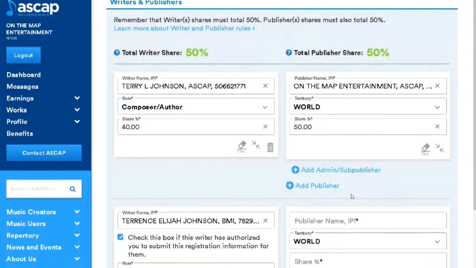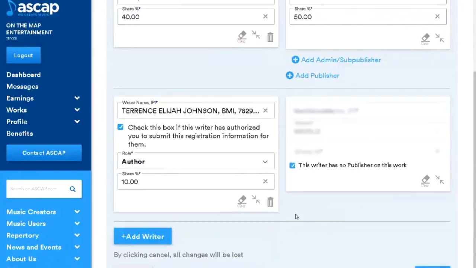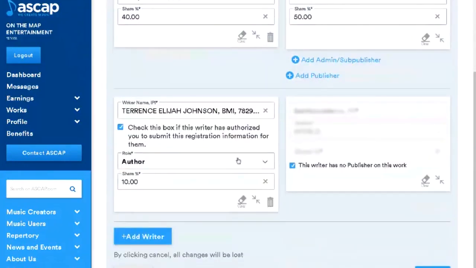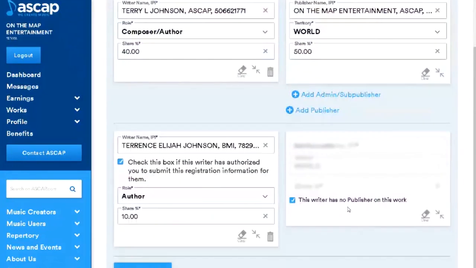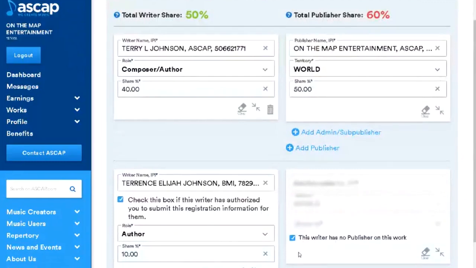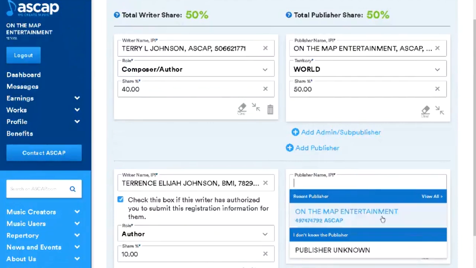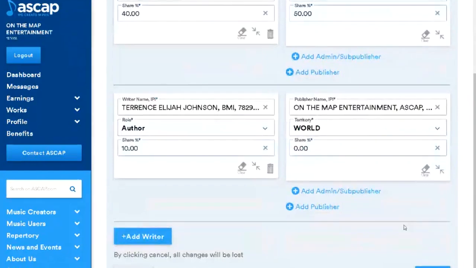For this particular situation, he doesn't have a publisher on this work, so just check that. And then, whoa, this writer has no publisher on this work. So check that. Why does that say 60%? I see what's going on. So it's counted him as the publisher. So what I should do here is go ahead and put On the Map Entertainment as my publishing company and share 0%. I should be able to do that.